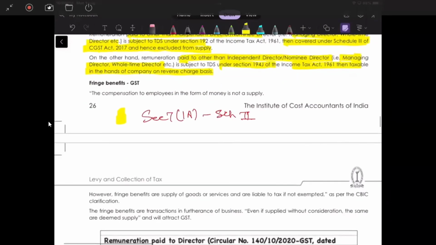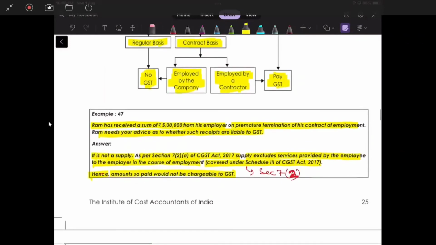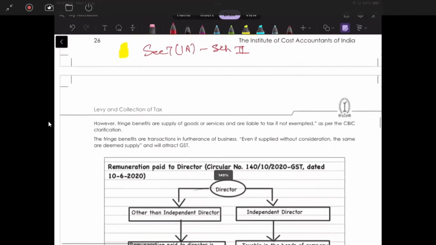Okay. Fringe benefit, compensation to employees in form of money is not a supply. Correct. This is the example which I have already. Premature termination. Okay. 5 lakh sum. This is what we have done. They have given the examples. After that, they have given them.